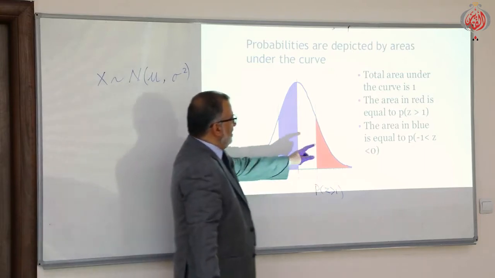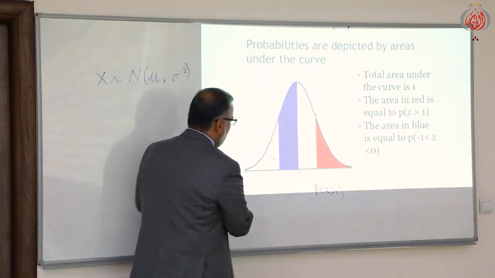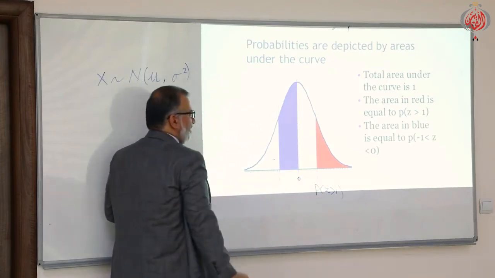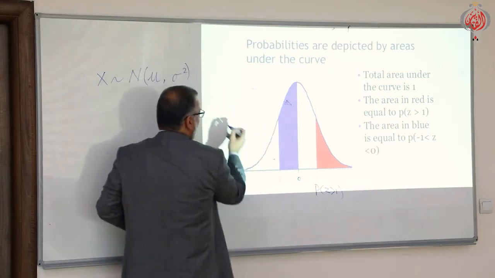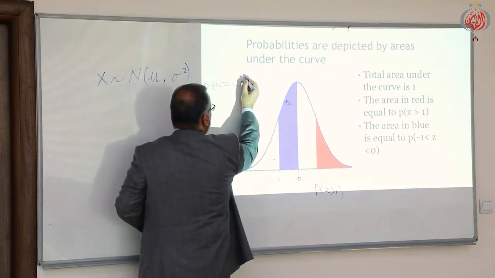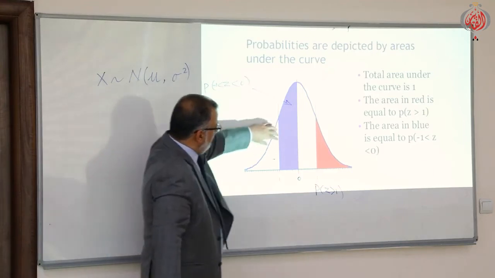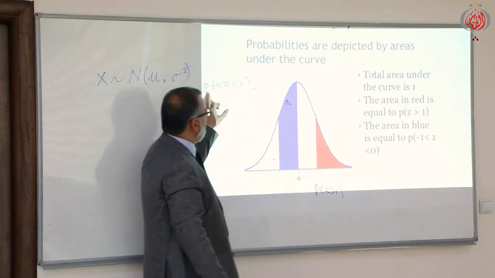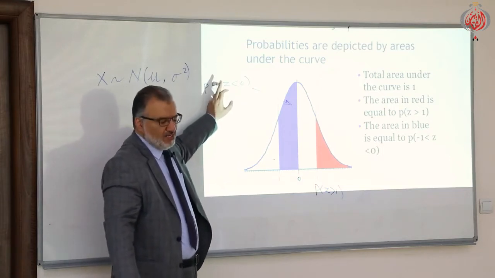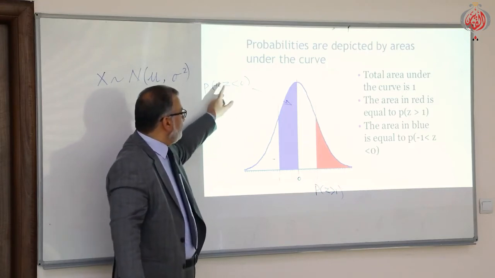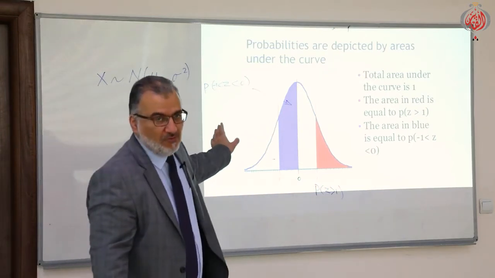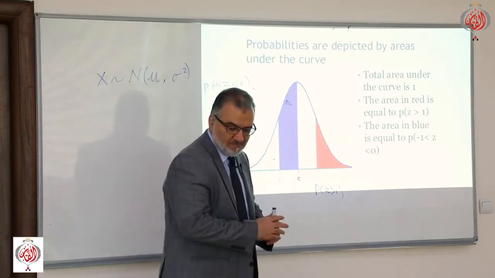Here the area in blue: I have 0 here and -1 here. So this is the probability that z is between -1 and 0. The probability that the standard normal variable z is between -1 and 0 is represented by the blue area. Is it clear?